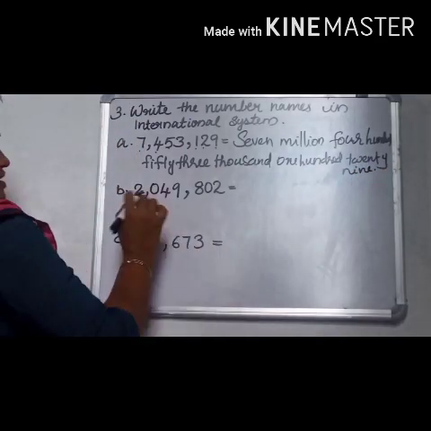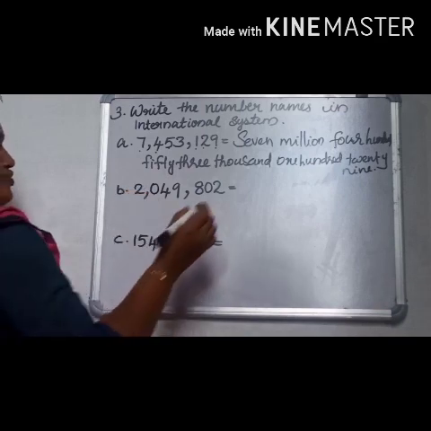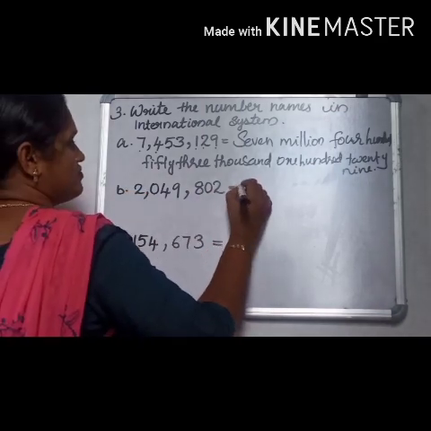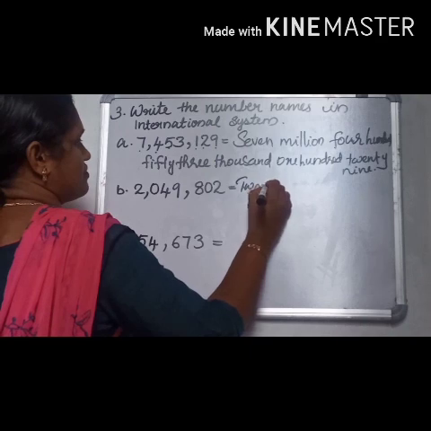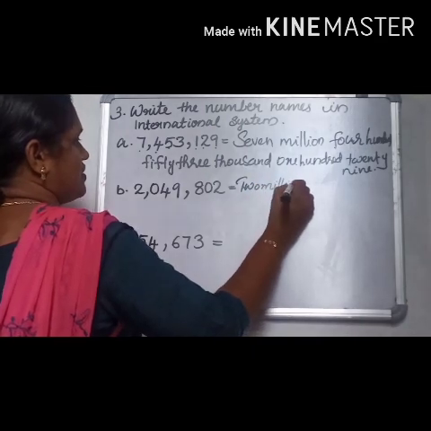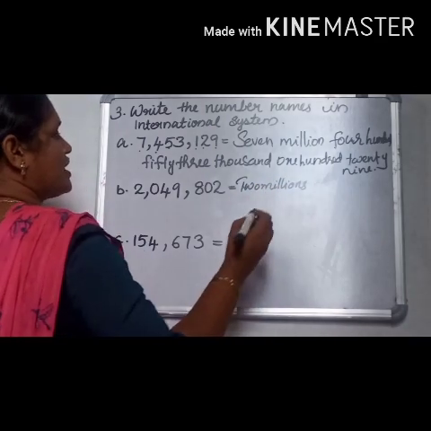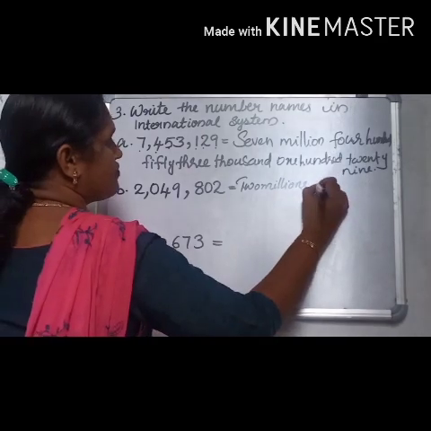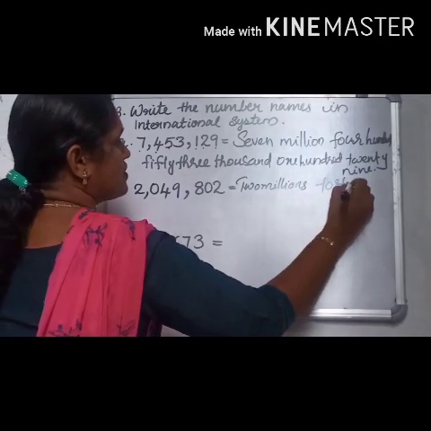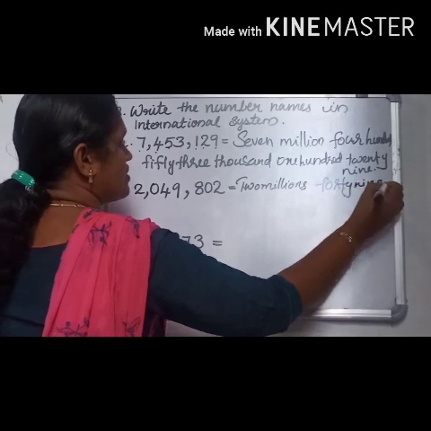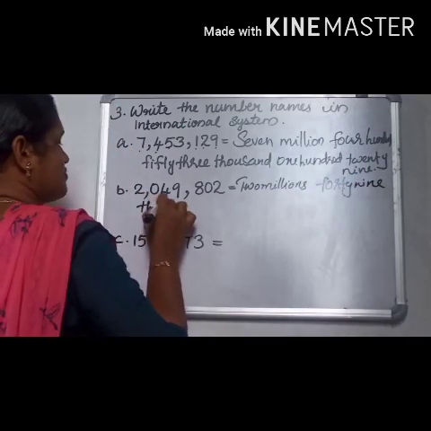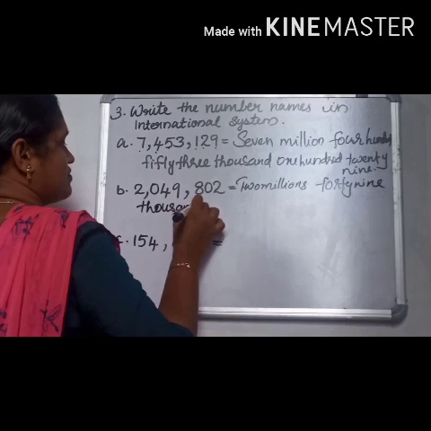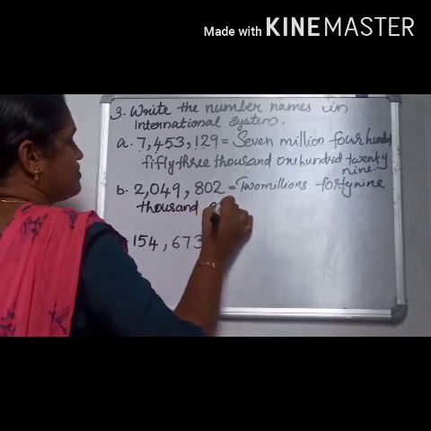Next is here in millions place 2. So 2,000,000 49,000 802.